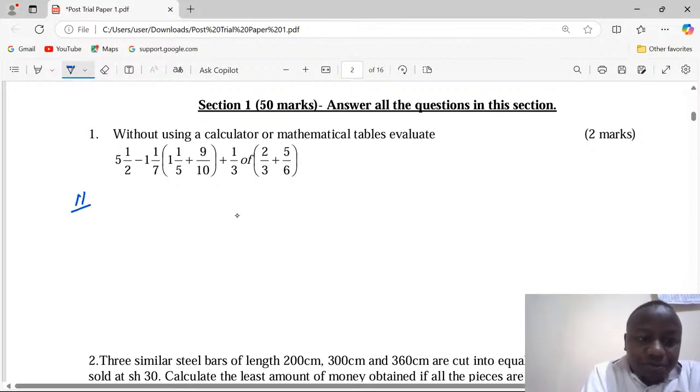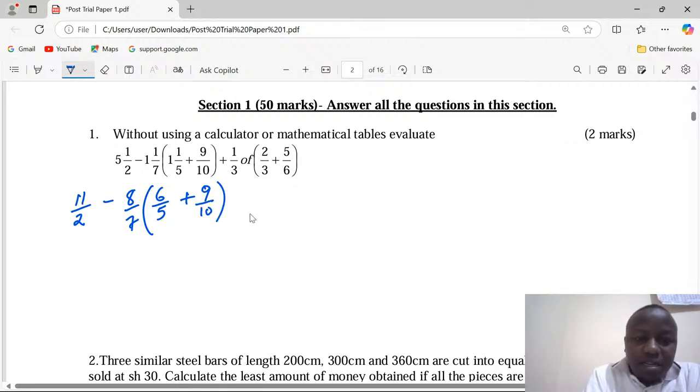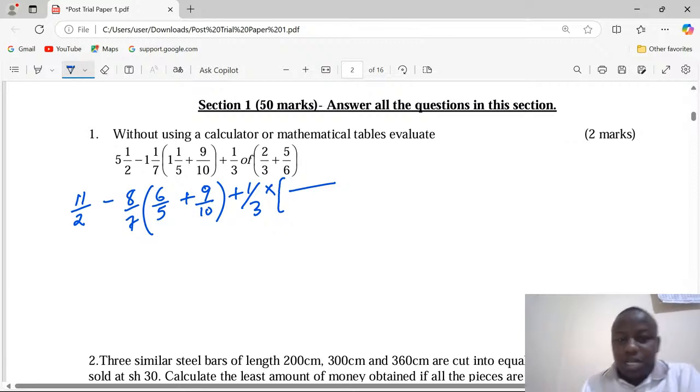11 over 2 minus 8 over 7. Then inside the brackets now, we are having 6 over 5 plus 9 over 10 plus a third. Instead of of, we can have multiplication. Then we now work out with 2 thirds plus 5 out of 6. Then we can use the LCM, which is 6.